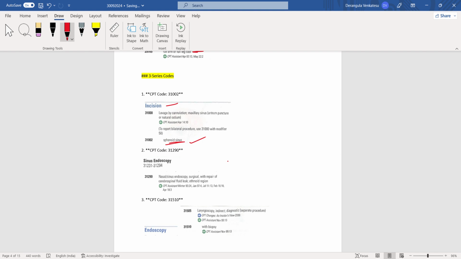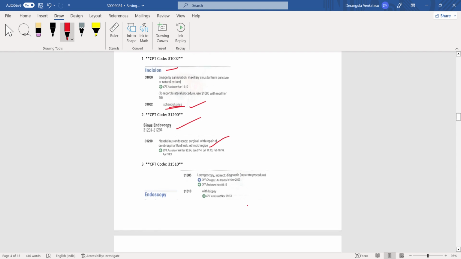And next question they asked on sinus endoscopy. Sinus endoscopy they touched, 31290 for the direct answer. Nasal sinus endoscopy surgical with repair of cerebrospinal fluid leak, ethmoid region. They asked sinus endoscopy, ethmoid region. 31290 is the answer for that.